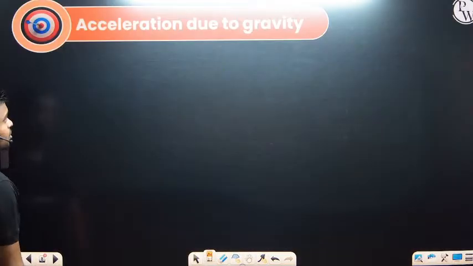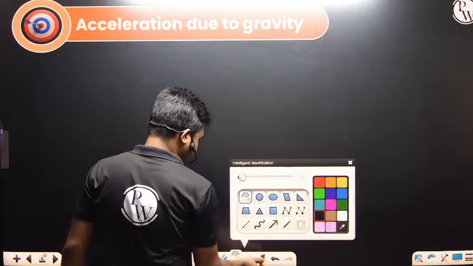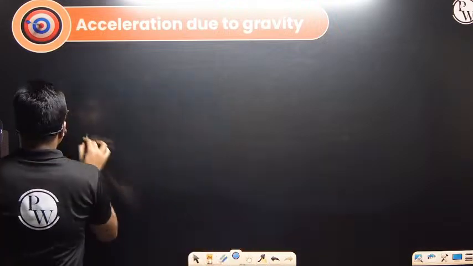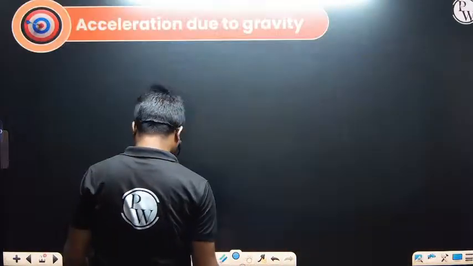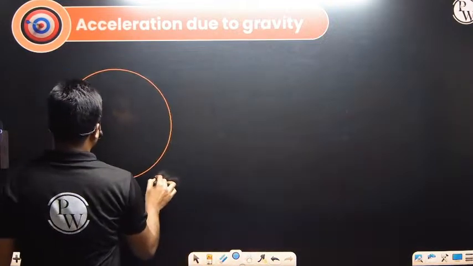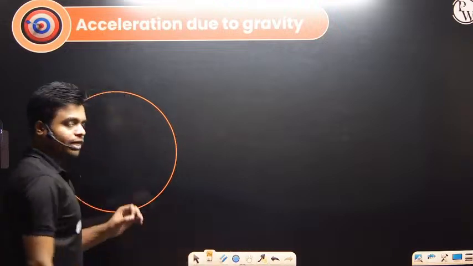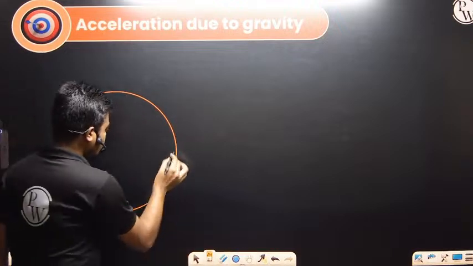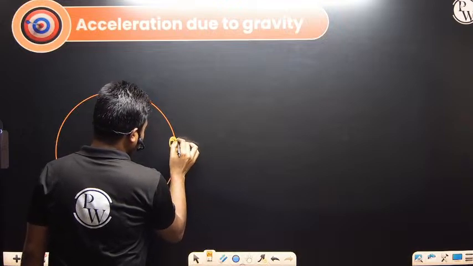If we talk about the acceleration due to gravity on the surface of the earth or any planet, suppose we have a planet like this. Let's say this is the planet, and we want to calculate the acceleration due to gravity on its surface. The mass of the planet we can take as M, and we want to calculate at this particular point on the surface.